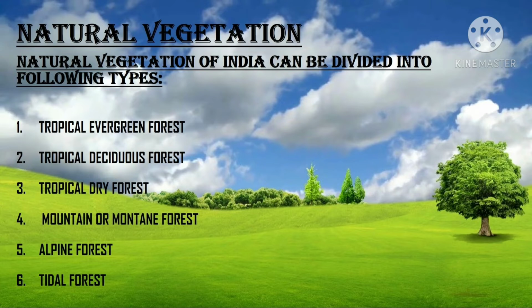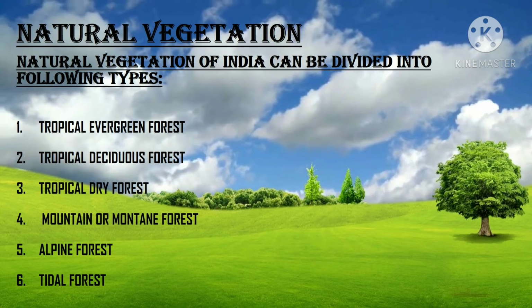We are going to see what the important environment controls of natural vegetation are. Climate, soil and landform are the important environment controls of natural vegetation. Natural vegetation of India has been classified into the following types. First, tropical evergreen forest, tropical deciduous forest or monsoon forest, tropical dry forest, mountain forest, alpine forest. The last one is tidal forest or mangrove forest.